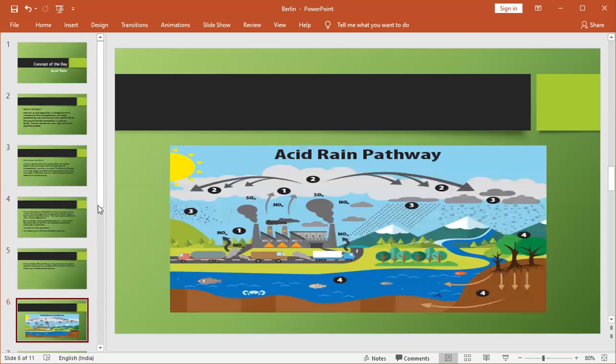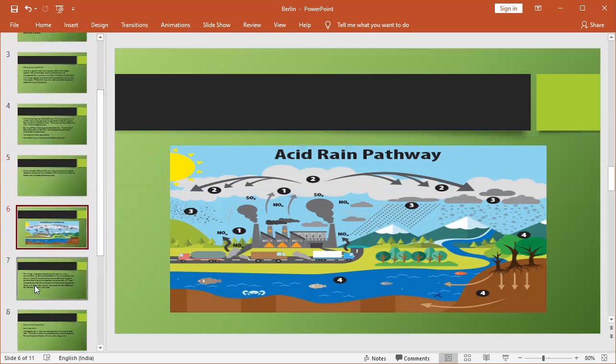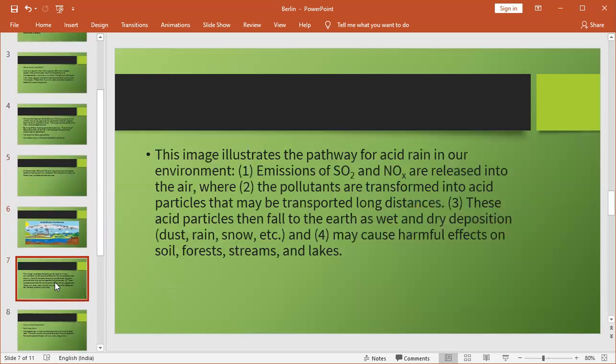Now you can see the picture of acid rain. This image illustrates the pathway for acid rain in our environment.